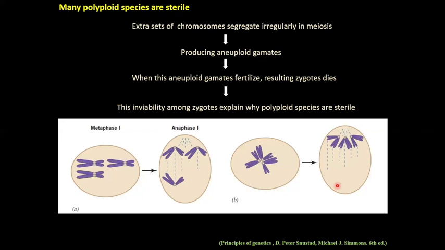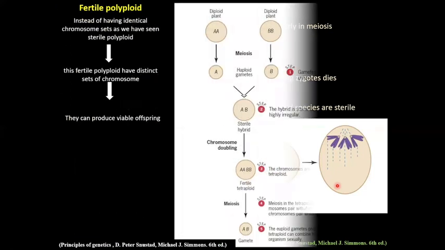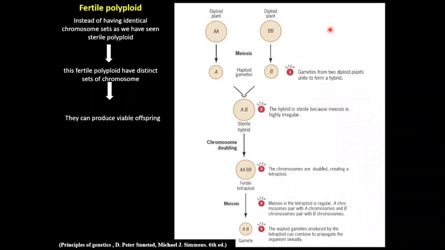In nature also, polyploid plant species can reproduce asexually, and one of those mechanisms is apomixis. Apomixis is a mechanism which involves modified meiosis, and this type of meiosis produces an unreduced egg. Finally, this egg forms seeds that germinate into new plants. An example is dandelion weeds. Up to now, we were discussing that many polyploid plants are sterile, but some polyploid plants are fertile also.